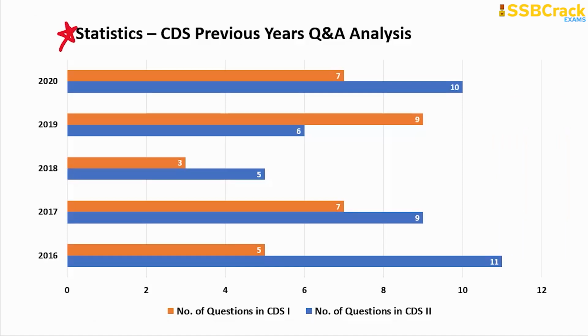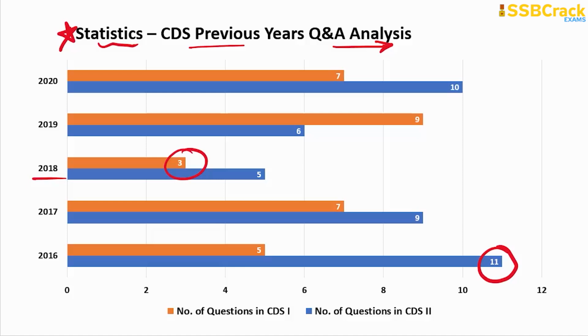And you shall first of all know the previous years' Q&A analysis for this topic, statistics. The least number of questions was 3, in series 1 of 2018. The maximum number of questions so far was 11, based upon the topic of statistics, which is very important for you to prepare. This being a scoring chapter based upon formulas, most of the questions will be straightforward on the formula, so you must prepare this chapter while preparing for the mathematics section.